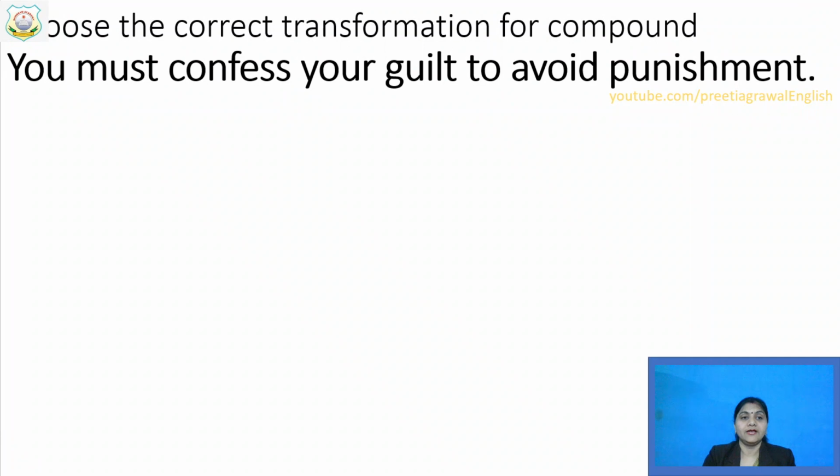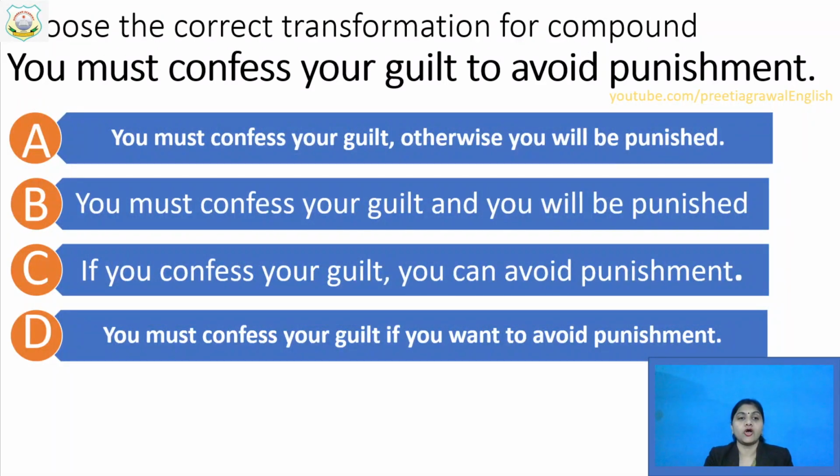Choose the correct transformation for compound. You must confess your guilt to avoid punishment. This is the sentence, and you have to change this sentence into compound. There are four options: A, B, C, and D. Hurry up. We have less time. Choose the correct one option.